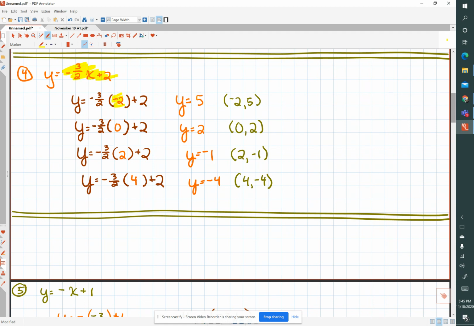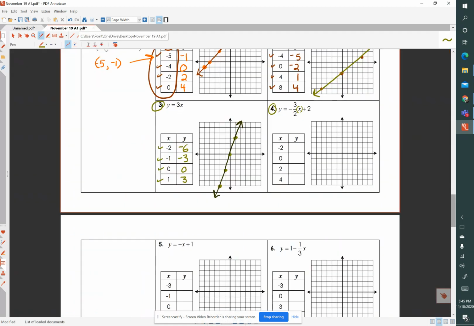And when x is -2, y is 5. When x is 0, y is 2. And there's our ordered pair. When x is 2, y is -1. And when x is 4, y is -4. So let's transfer those numbers onto our paper. So -2, 5, 0, 2, 2, -1, 4, -4. Okay, -2, 5, 1, 2, 3, 4, 5, 0, 2.